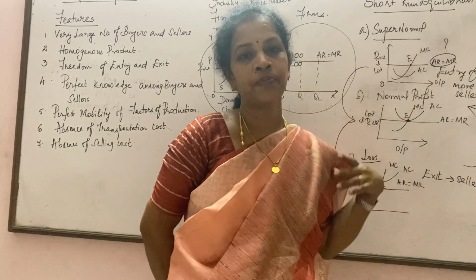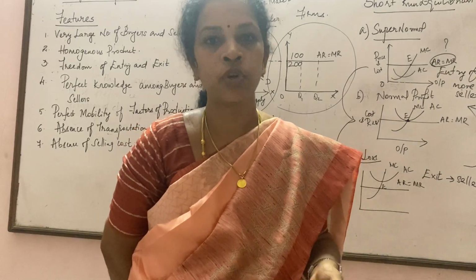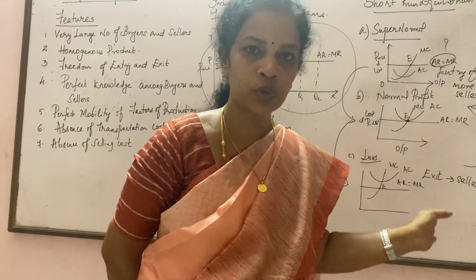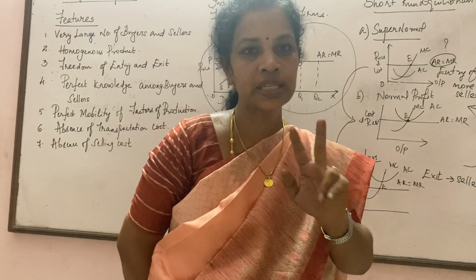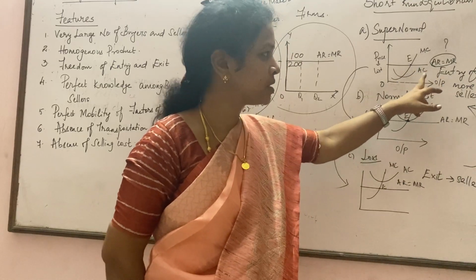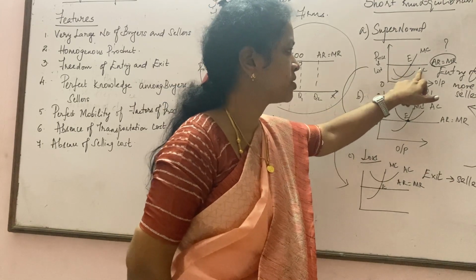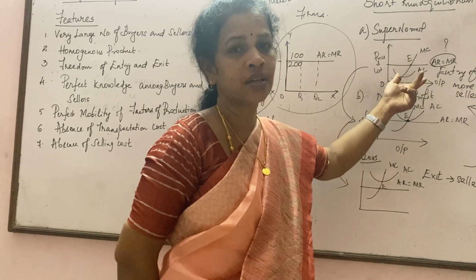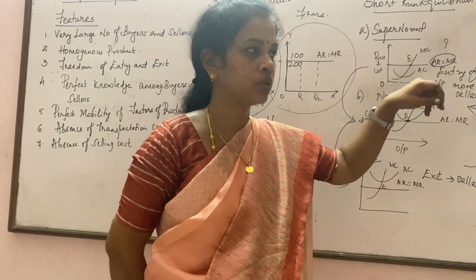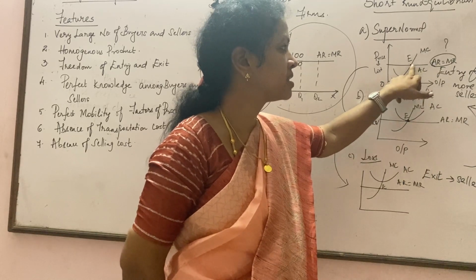But if you look at non-perfect markets like oligopoly, monopoly, and monopolistic competition, the average revenue and marginal revenue will slope down, and they are not the same. Only in perfect competition can we find that average revenue is equal to marginal revenue. And this is the average cost, which is how much it costs the producer on average to produce one good. So this is the average cost, and this is the average revenue.